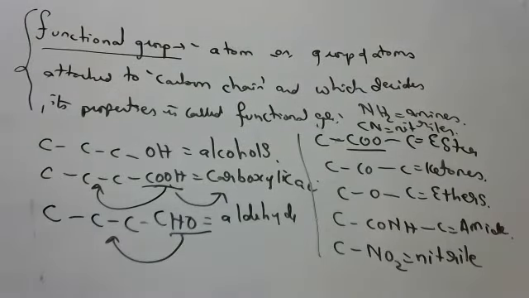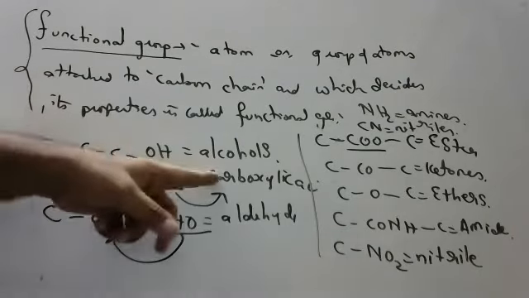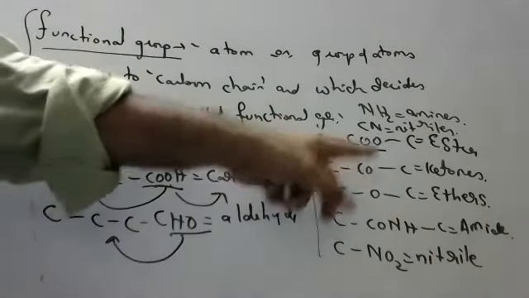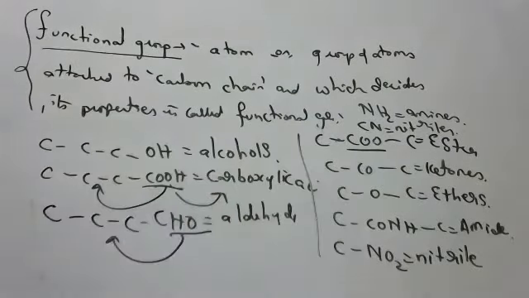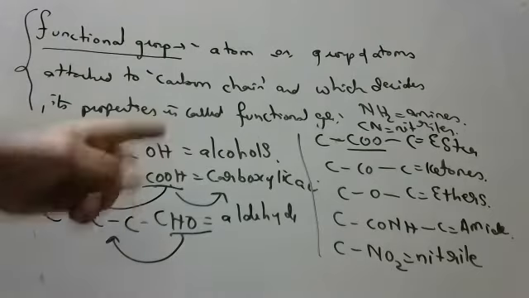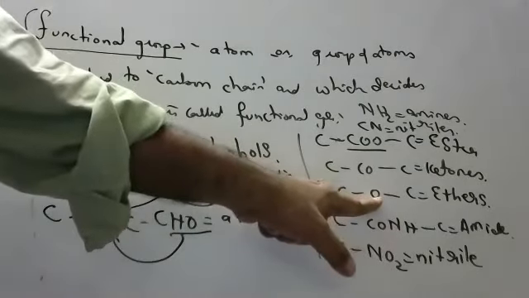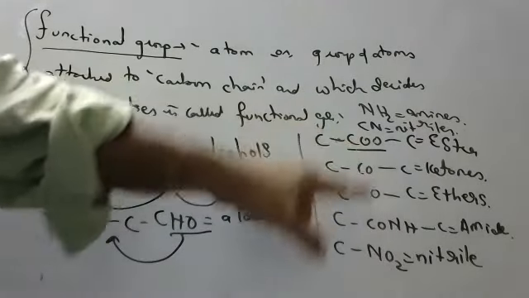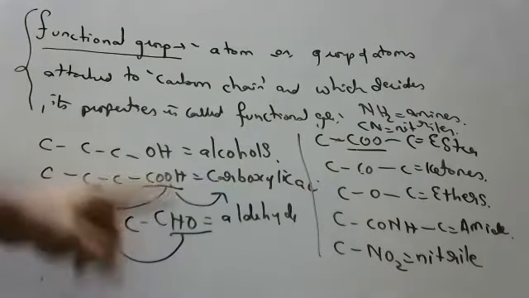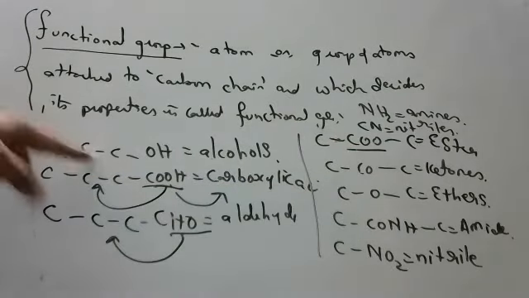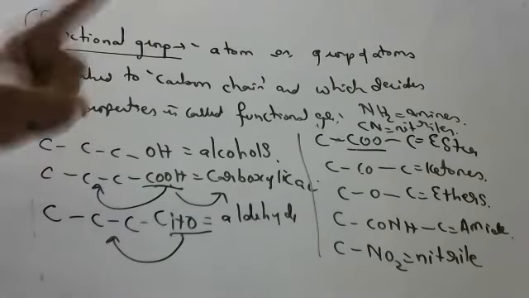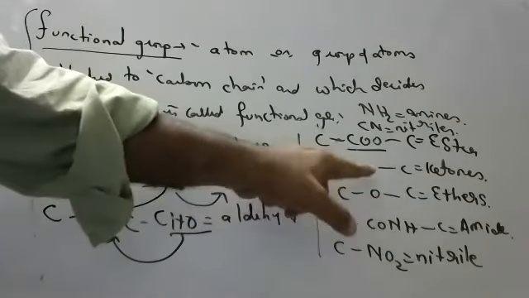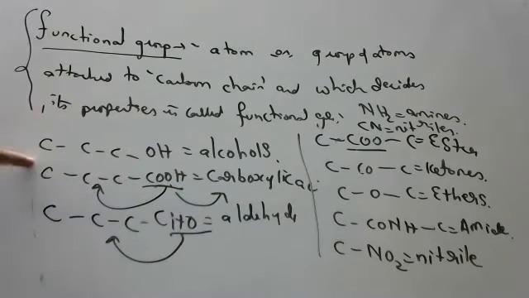But for our 10th class, only 5 are important, children. What are the 5? Alcohols, carboxylic acids, aldehydes, ketones, esters. That's all. These 5 are important. Remaining all just for your understanding. So now all of you see, it can be an atom or a group of atoms attached to the main chain, which will decide its properties. They are called functional group.